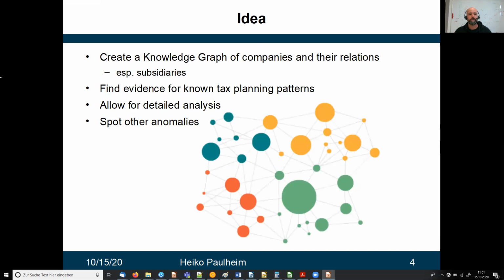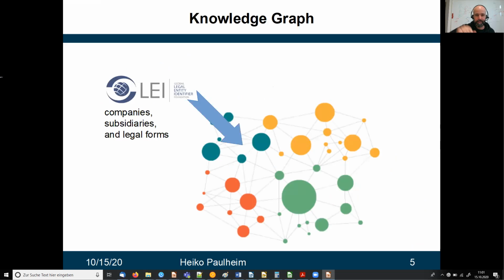So the idea of this project was to create a knowledge graph of companies and their interrelations, like subsidiary relations, which is a parent-child relation, and then use this knowledge graph to find evidence for commonly known tax planning patterns. This is one use case. And the other one is to also look into the graph if there are other anomalies and allow to analyze these anomalies in much more detail.